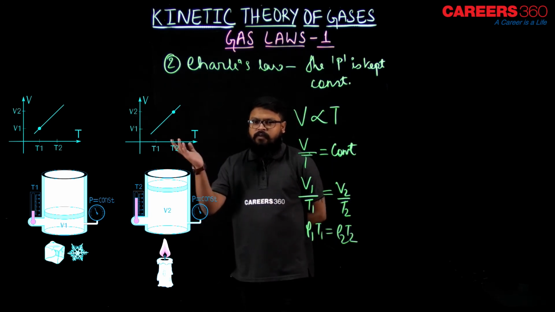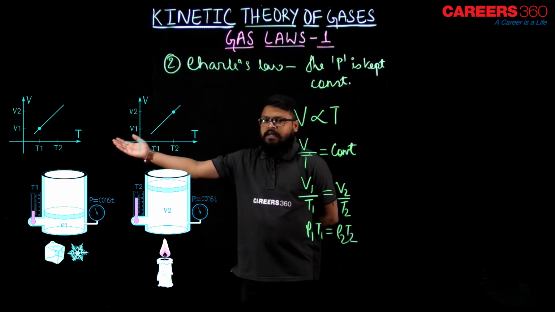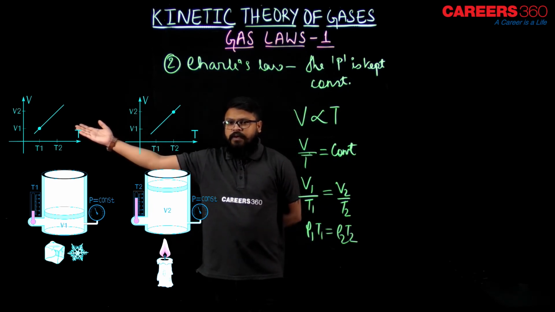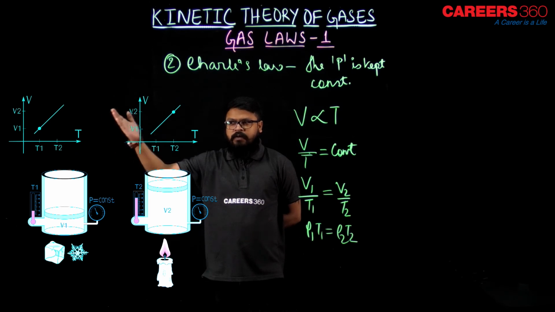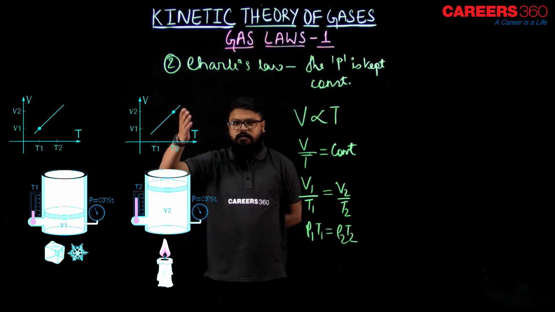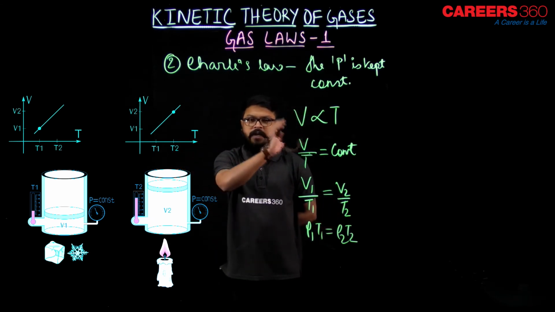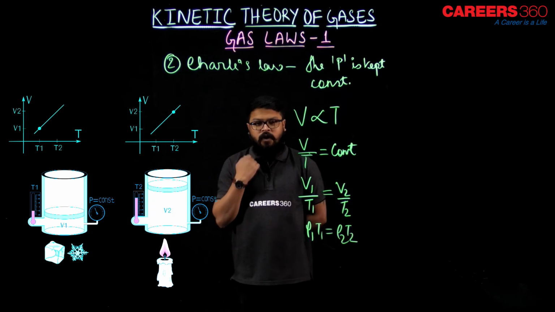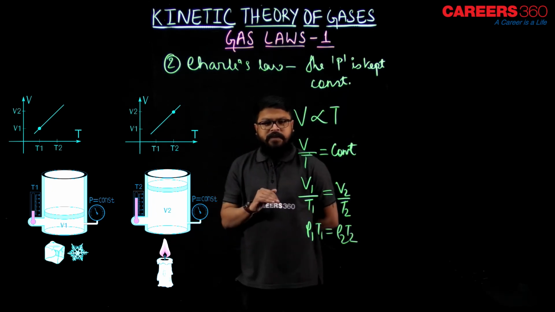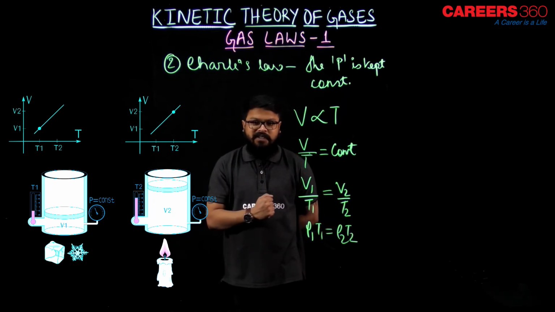Now you can see the graph over here. V1 is directly proportional to T1. If temperature increases, volume also increases. That's why V is proportional to T. V is dependent on T. If we increase the temperature, volume will increase. If we decrease the temperature, volume will decrease. I hope that is clear to you, right?